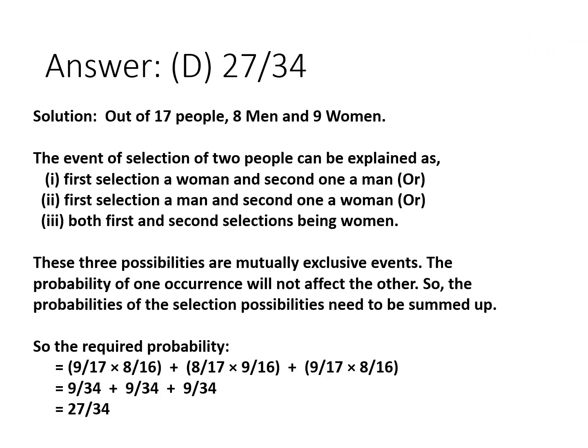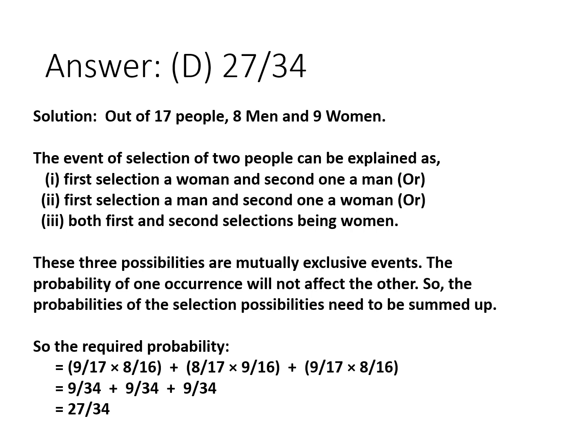Given that the applications are from 8 men and 9 women, the selection event as per the requirement can be done in these 3 possible ways. That is, first selecting a woman followed by a man, or first selecting a man followed by a woman, or both the selections being women.